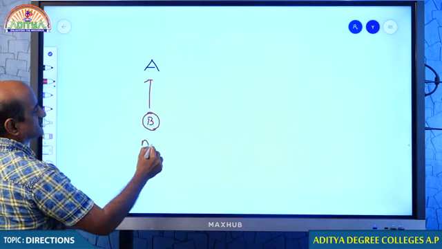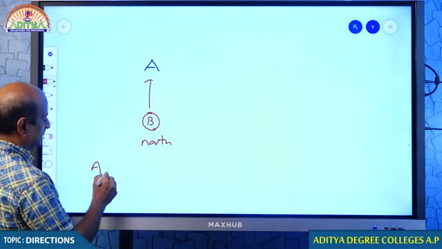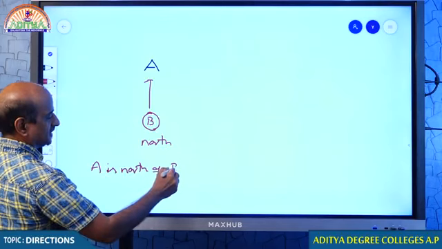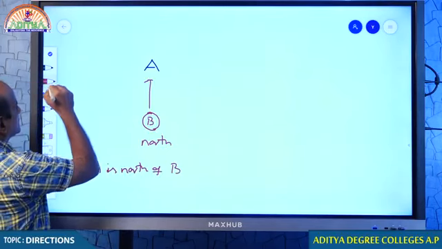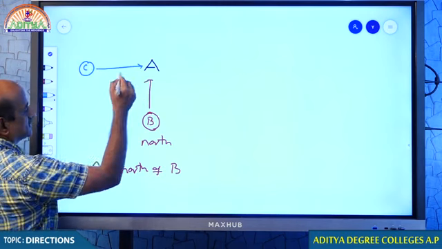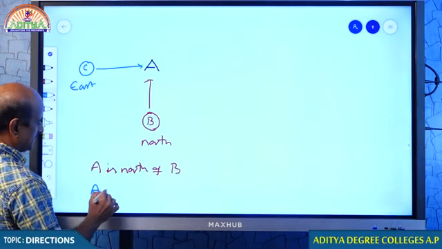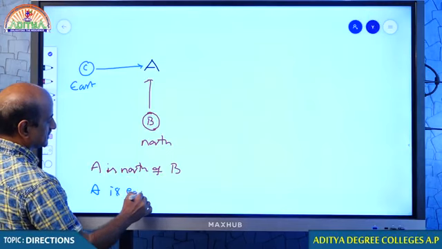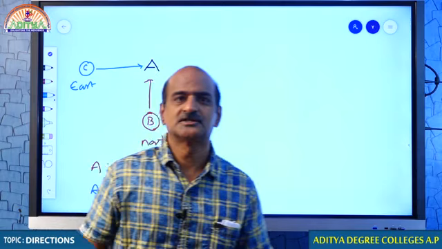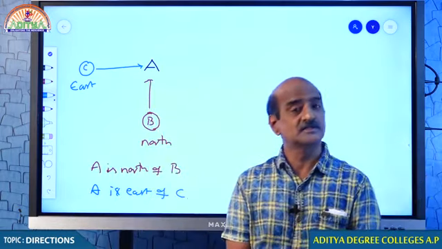You may say that A is north of B, comparing with B. If I ask where is A with respect to C, then you say east, isn't it? So A is east of C.